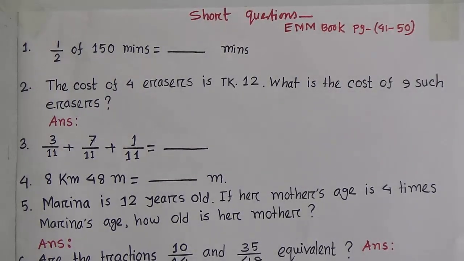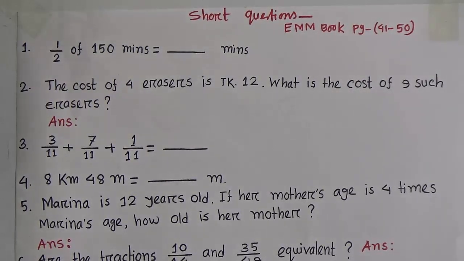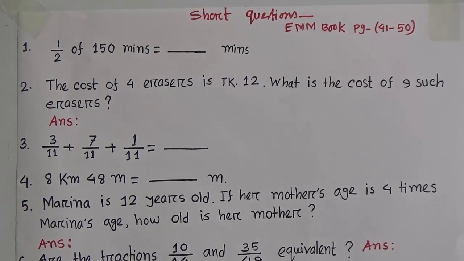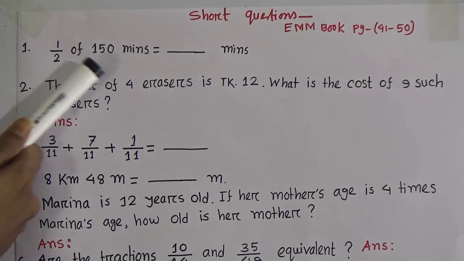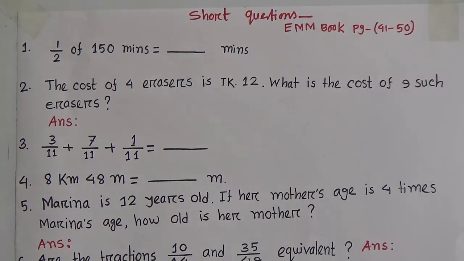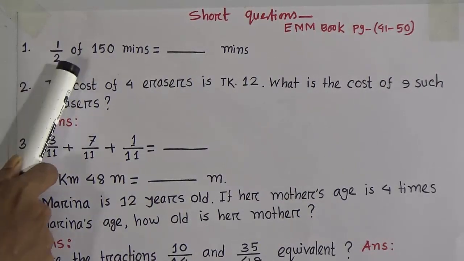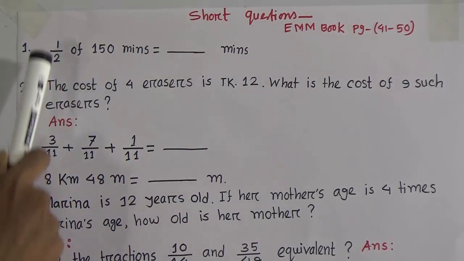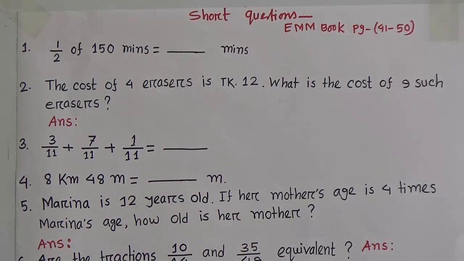Read question number 1. One by 2 of 150 minutes equals dash minutes. One by 2 is also half.